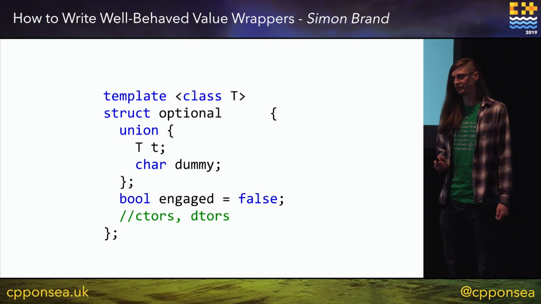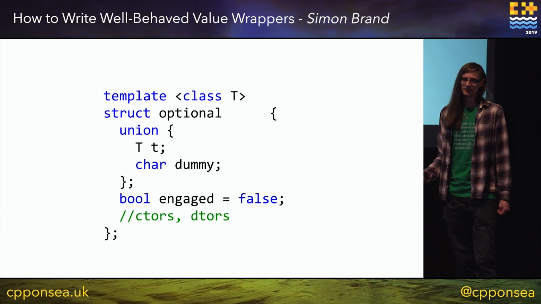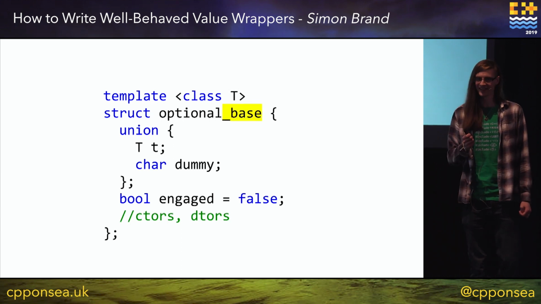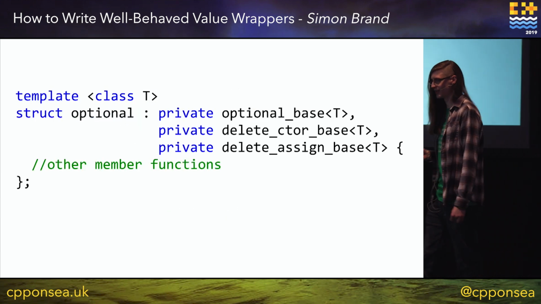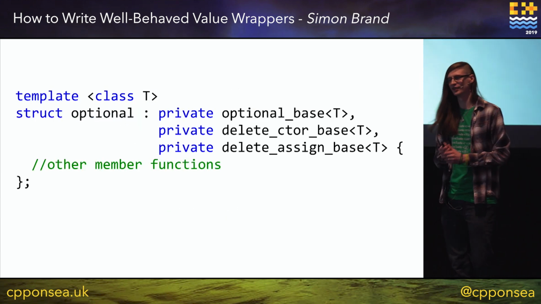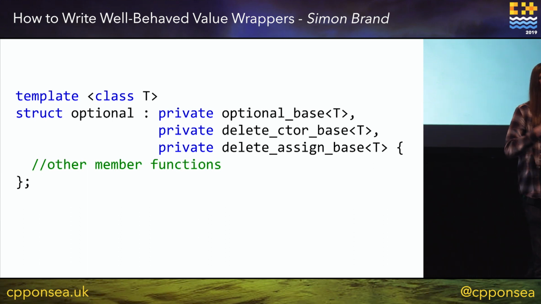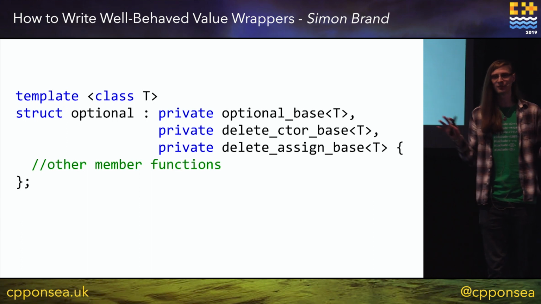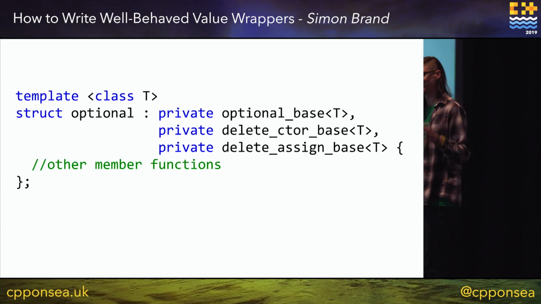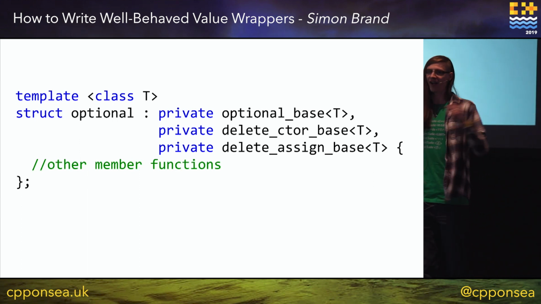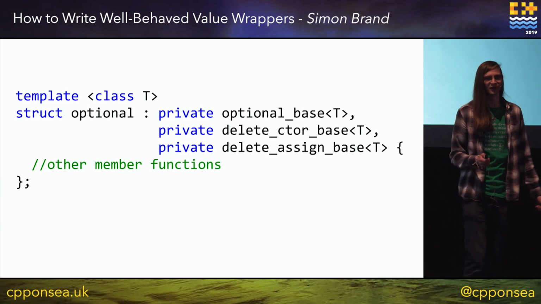So one thing we could do is take our optional implementation and make it a base class. Then we can make our actual optional type, and we can inherit from our base class, and inherit from these special things which are going to magically delete our copy constructors and our assignment operators. There's no way to get around this. You have to do it by inheritance just because of how the rules of special member functions work.